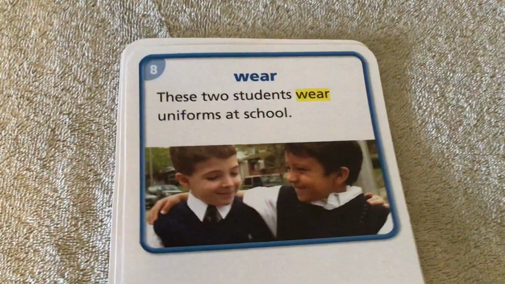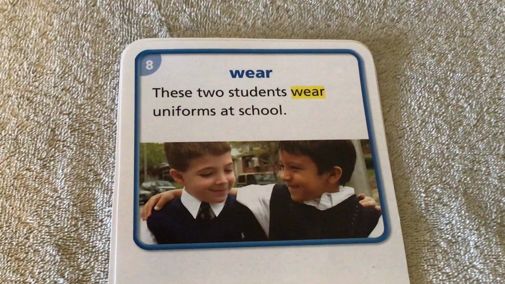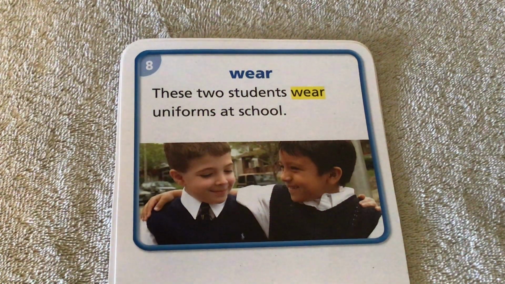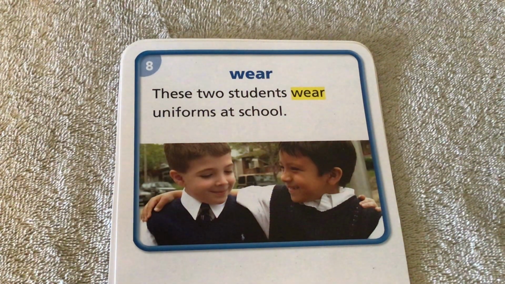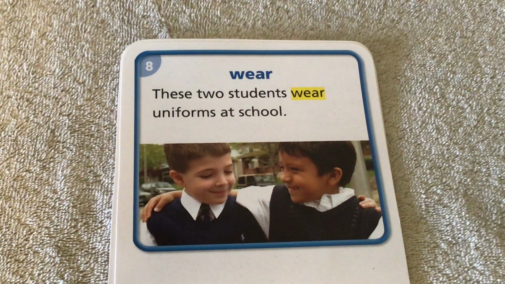And our last vocabulary word for this story is the word wear. It says on the front of the card, these two students wear uniforms at school. It looks like both boys have the same kind of shirt and sweater on. Things that you wear are things that you have on your body. So if you wear something, it means you have it on your body in some way, like a jacket or a shirt or pants or socks. Those are all things that you wear.